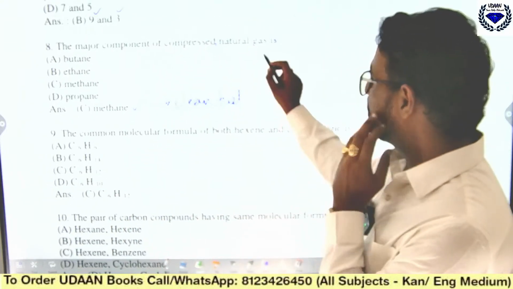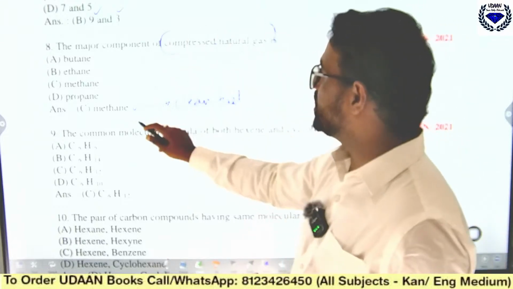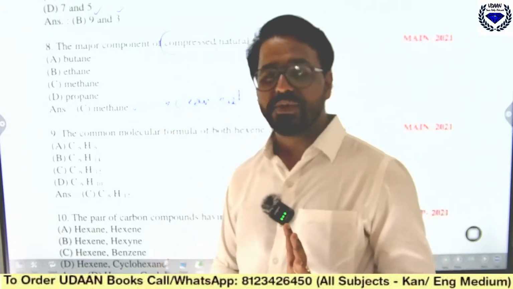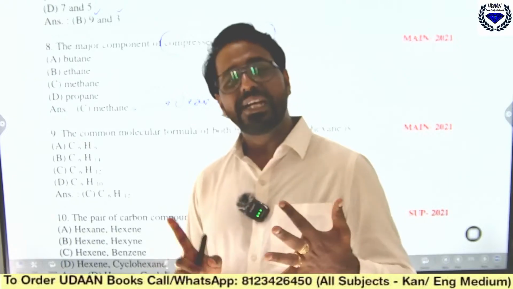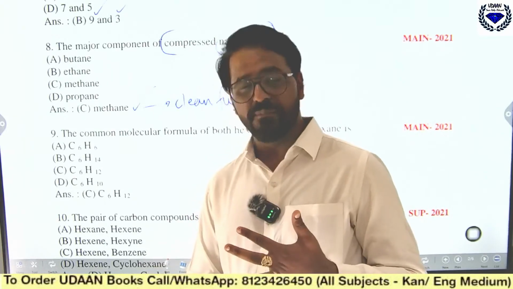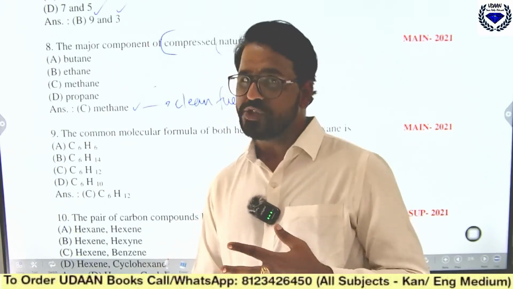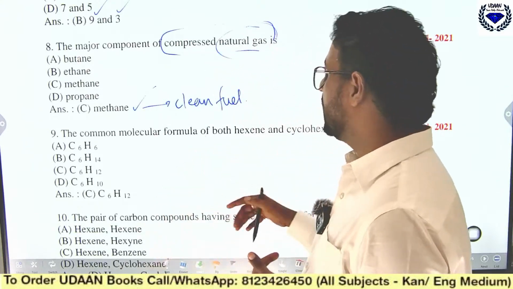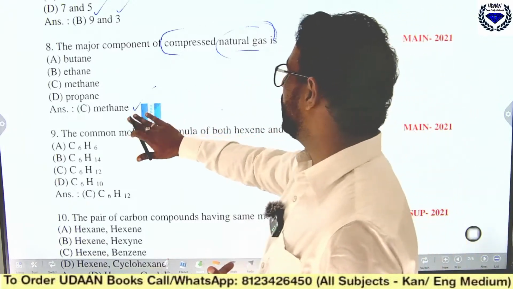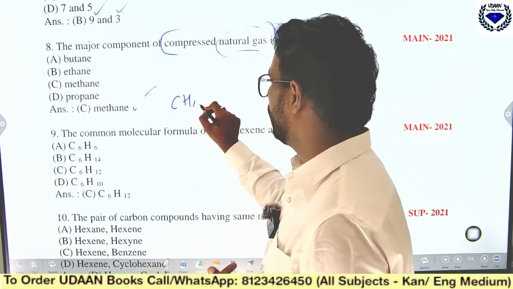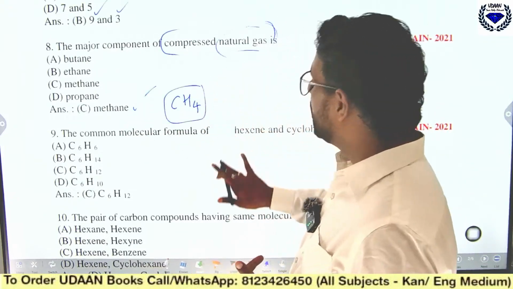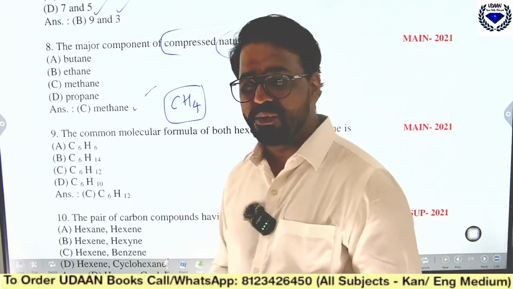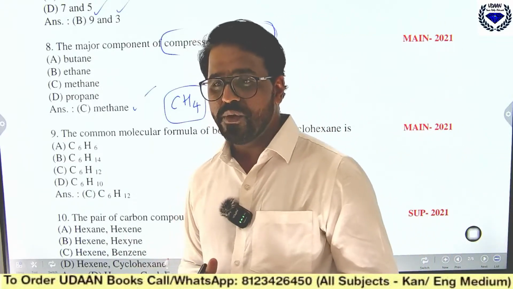The main component is methane. It is a clean fuel, it burns completely, and it does not cause pollution or leave ash after burning. That is the beauty of this clean fuel. The formula for methane is CH4. The formula is very small, but it does much work in day-to-day life. I hope you got this.